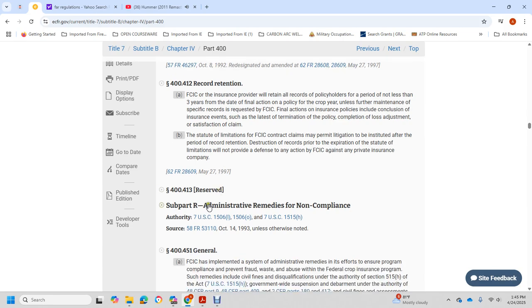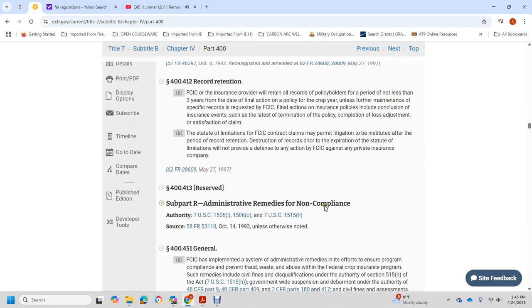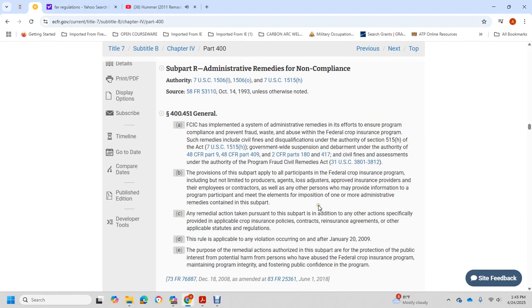404.13 Reserve. 400 Subpart R, Administrative Remedies for Non-Compliance. 404.51 General. The Federal Crop Insurance Corporation implemented civil administrative remedies in an effort to ensure the program complies with the prevention of fraud, waste, and abuse of the federal crop insurance program.